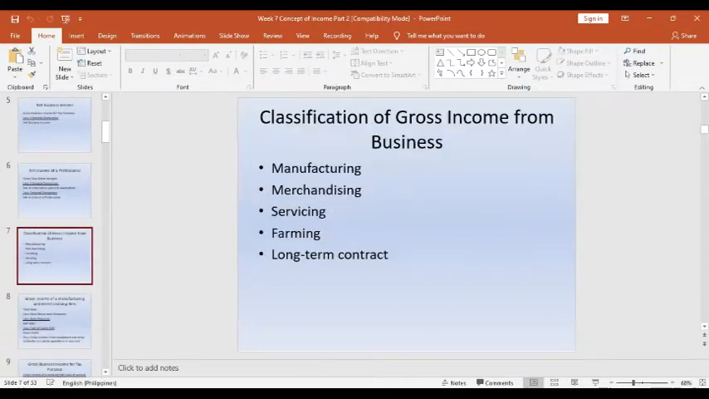So what are the classifications of the gross income from business? The classification of the gross income from business is based on the nature of the business, like manufacturing, merchandising, servicing, farming, and long-term contract. We are going to discuss here how to compute the gross income of the manufacturing and merchandising business, even the servicing, and even the long-term contract as well as the rent income.